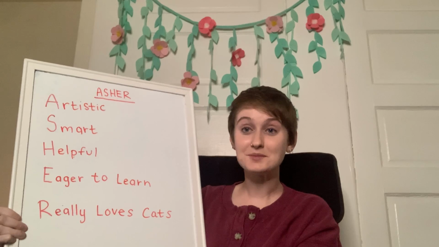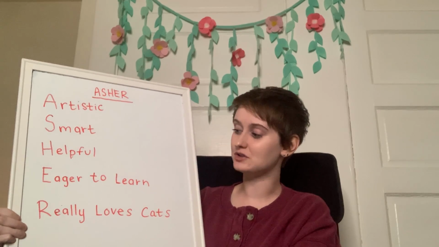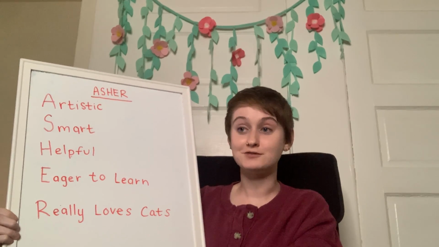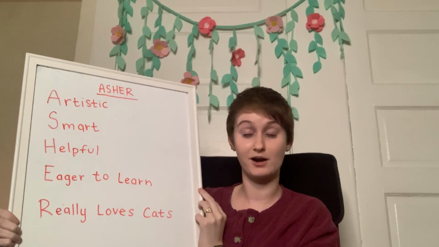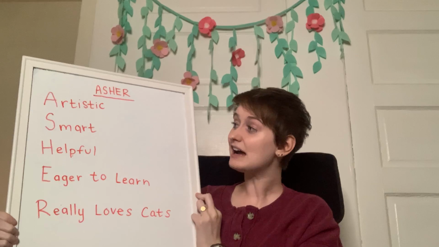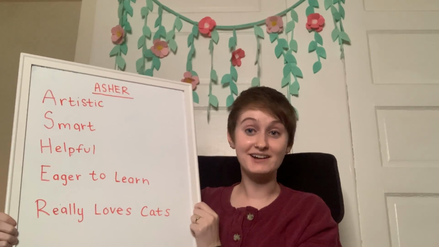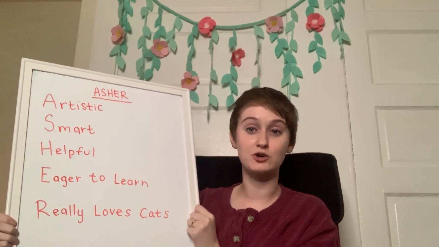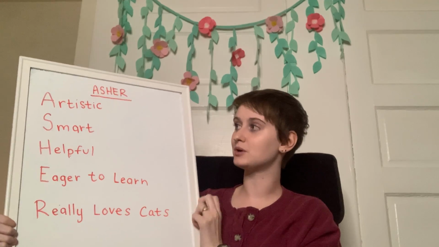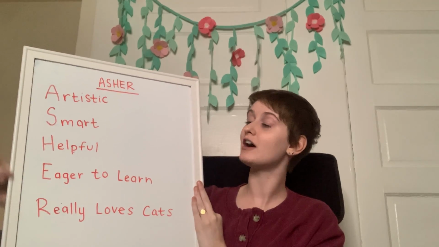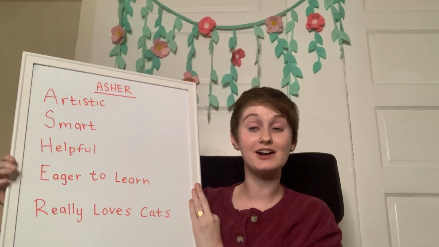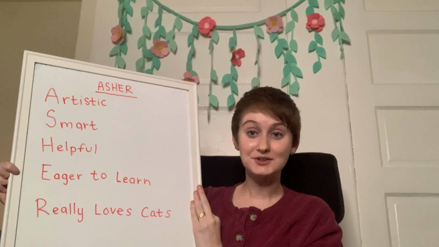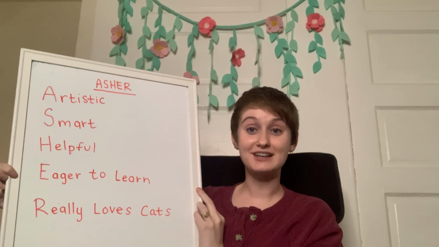So I hope that you guys enjoy this activity. I think it'll probably be a fun one, and probably a pretty quick one, because we're not having to write out a full paragraph. So yeah, once you do this, you will have written a whole poem by yourself. That's an acrostic poem, which again, we're writing our names vertically and then finding one word or phrase that starts with the same letter as that letter of our name.